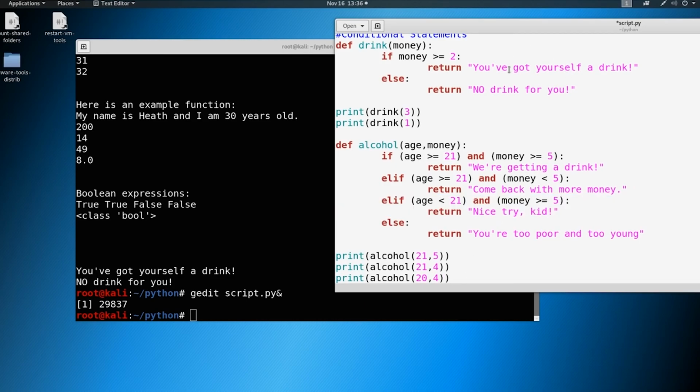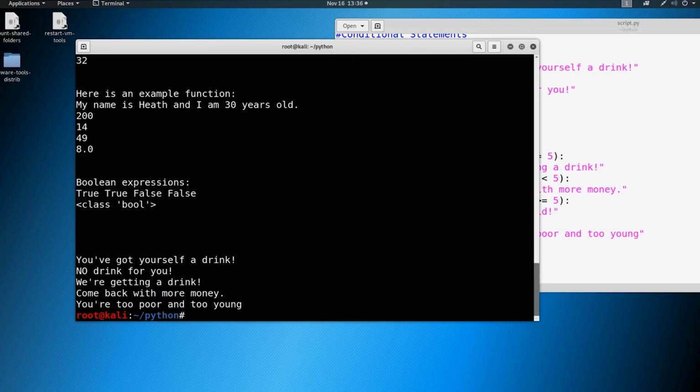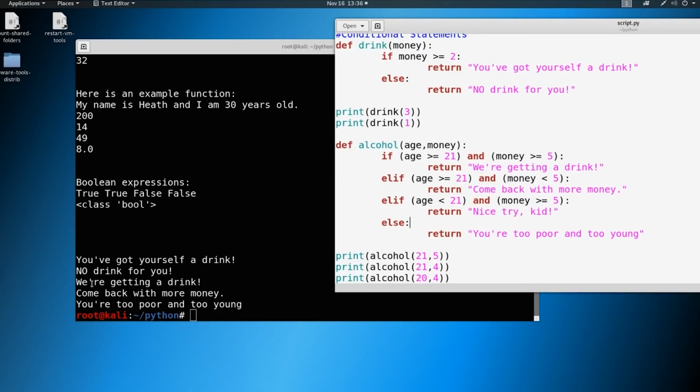So go ahead, hit Control S or save your script out. And then let's go ahead and run it. And you can see we return exactly what we thought we were going to: we're getting a drink, come back with more money, and you're too poor and too young.